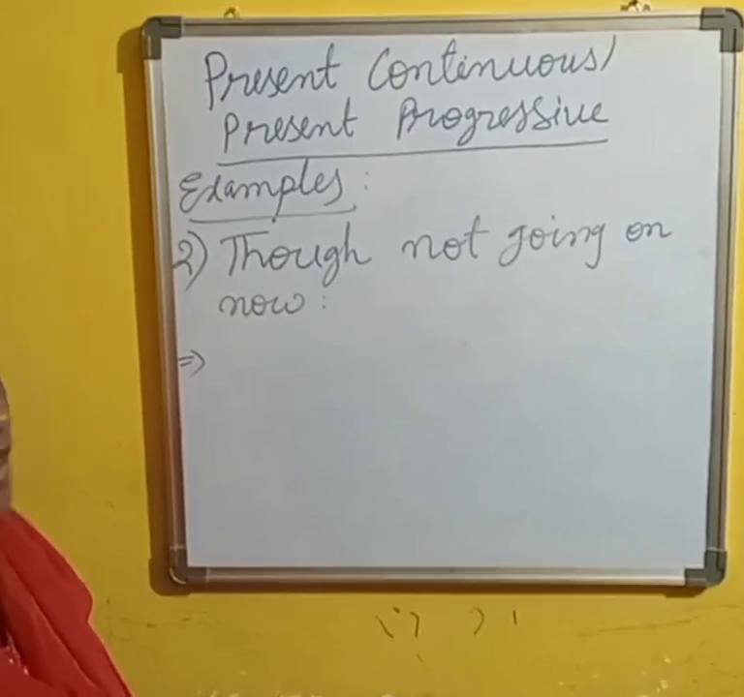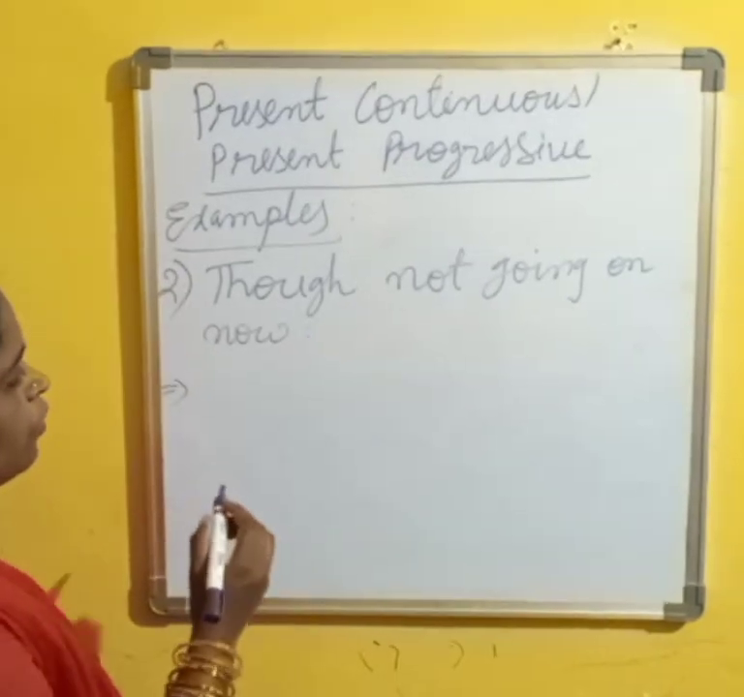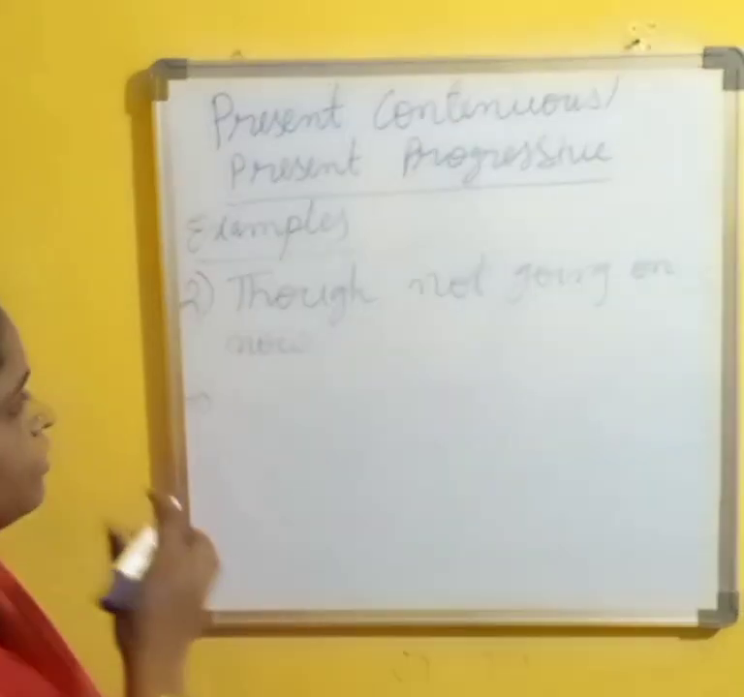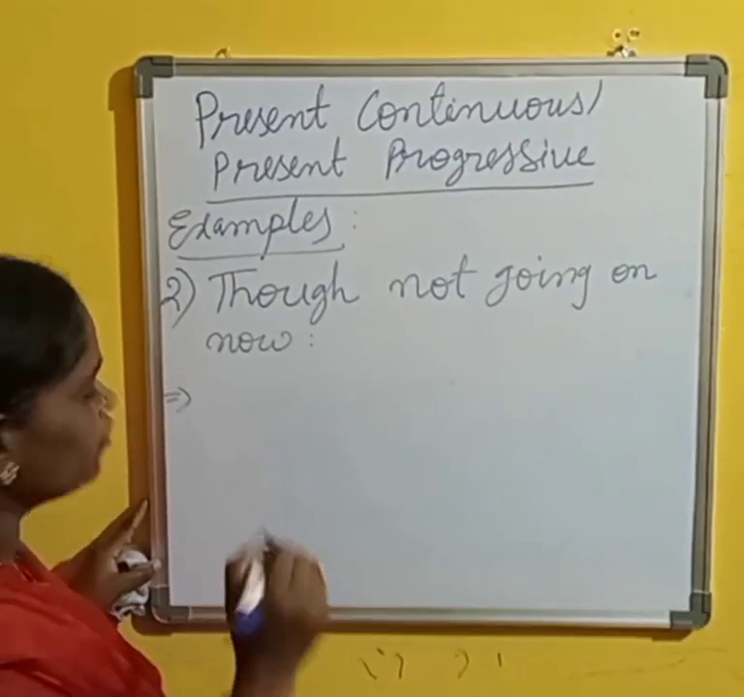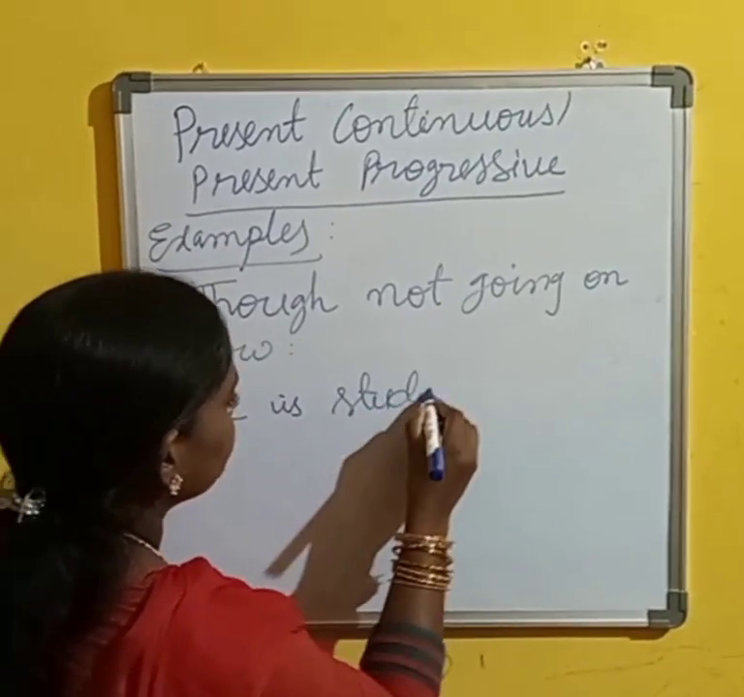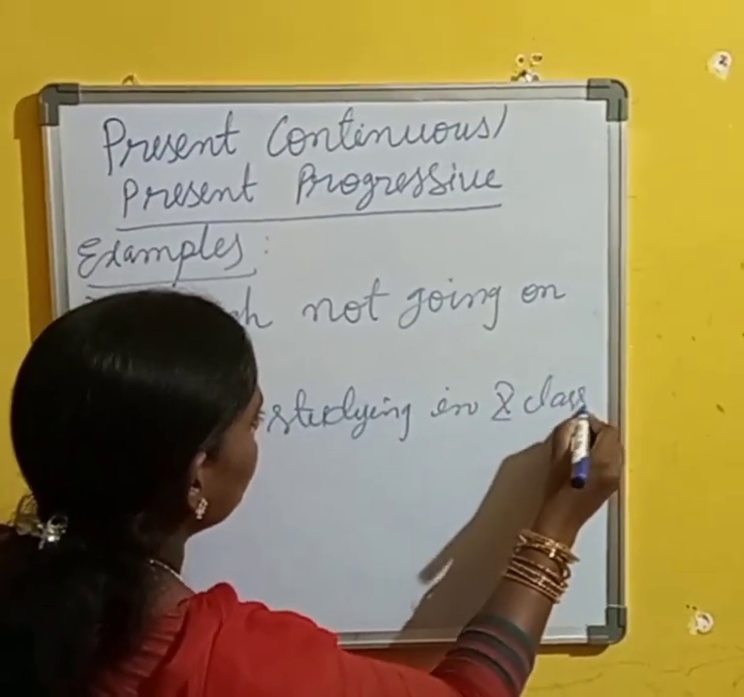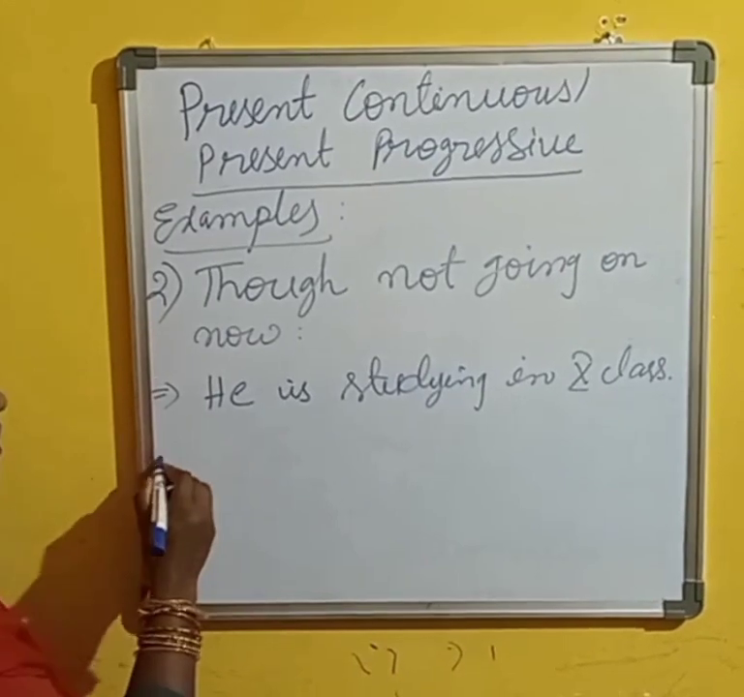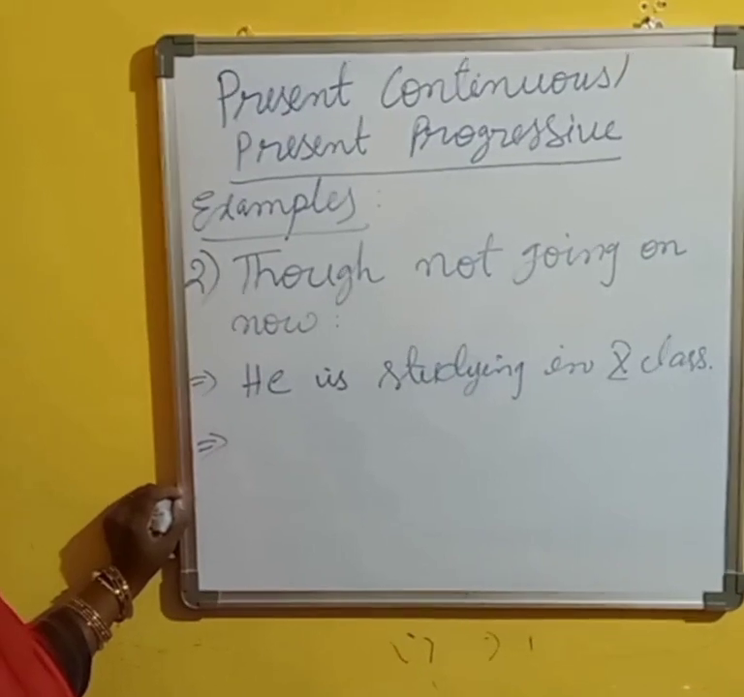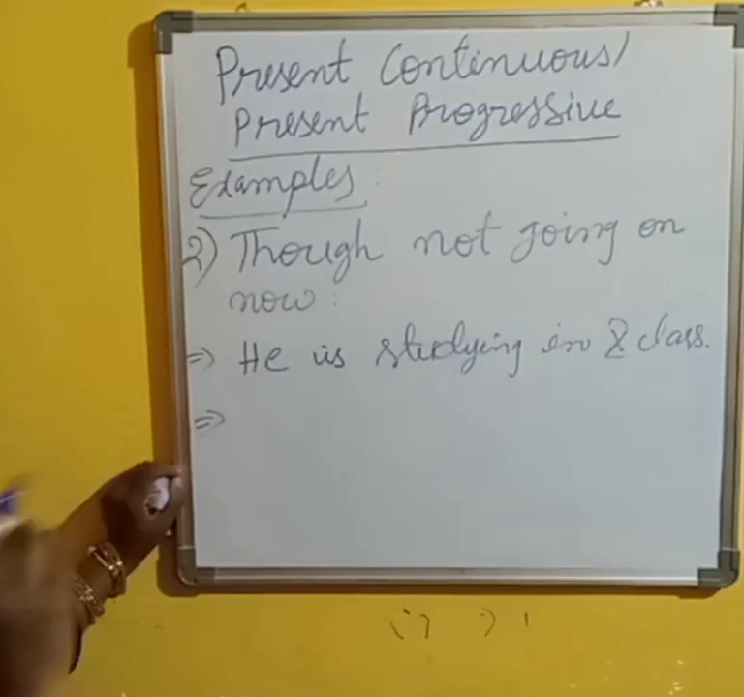Some actions that are not going on now, we can also use in the present continuous. What is your son doing? He is studying in 10th class. This action is not going on now, but also we can tell it in the present continuous. What is Zakir Hussain doing? He is not writing at present, but we can tell it in the present continuous.